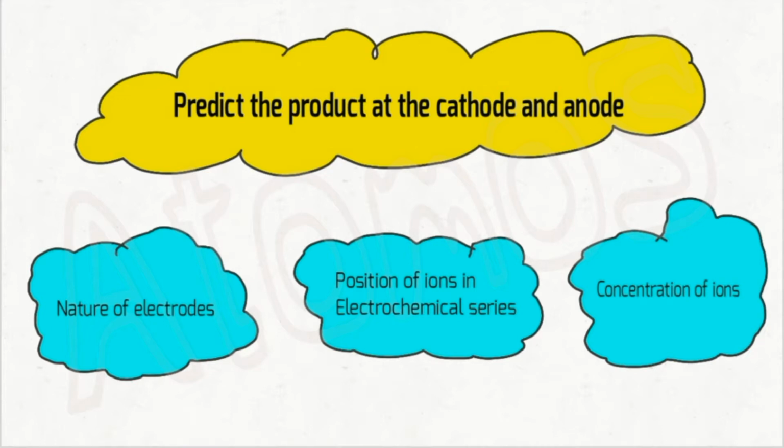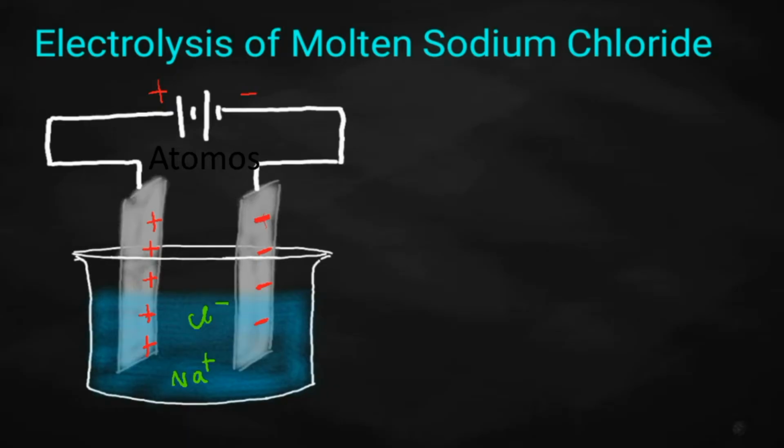From the chapter Electrolysis, you will be getting questions like predict the product at the cathode and at the anode during the process of electrolytic reaction. So, in order to answer these questions, you will have to remember certain points: the nature of the electrode, the position of ions in the electrochemical series, and the concentration of ions also. So the entire electrolytic reaction we are going to learn in 18 minutes. Let's start.